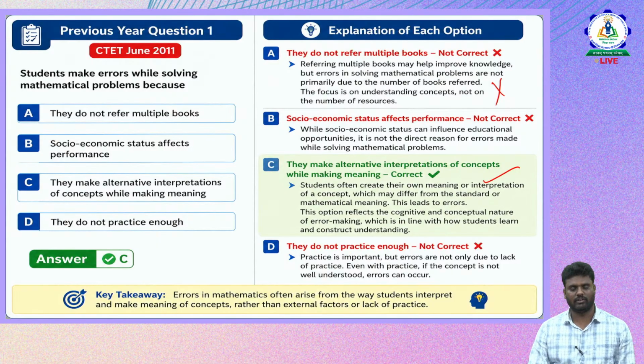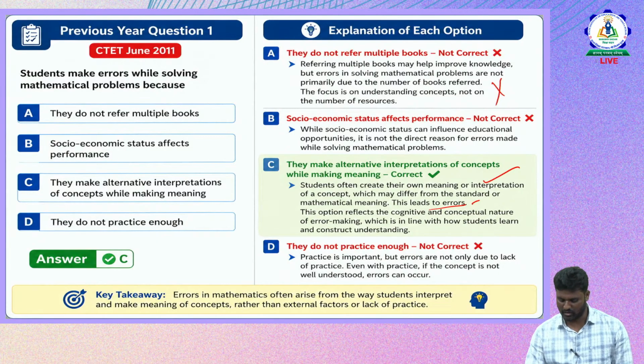So when they try to interpret whatever they have learned, it leads to errors. This option reflects the cognitive and conceptual nature of error making, which is how students learn and construct understanding. So this is the correct option.